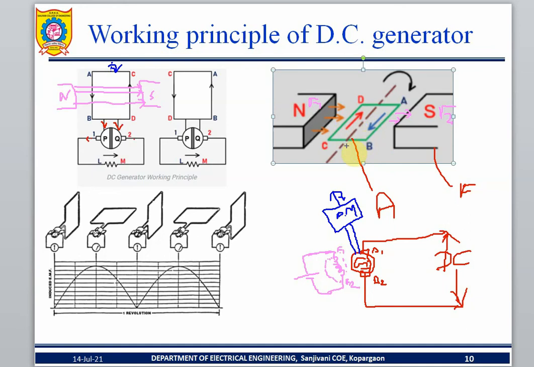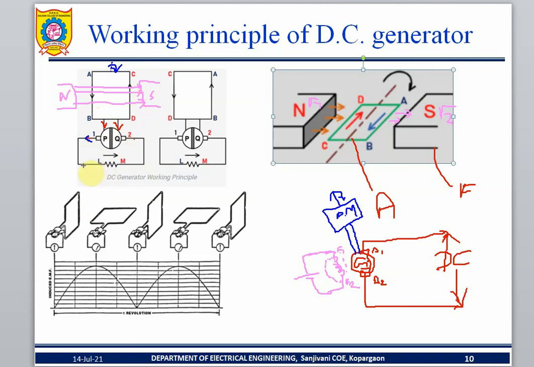What is point number three? Whenever this armature coil, the current carrying coil, cuts the flux, due to the rotation it cuts the flux. So whenever the current carrying coil cuts the flux, EMF is induced. EMF is nothing but current. Current is induced in the conductor. See that, current is induced, and that current comes on the output side.